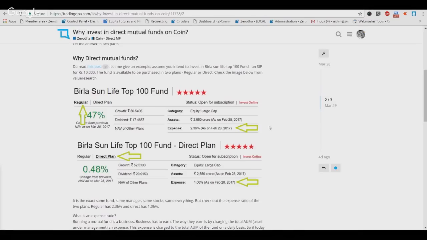Now, a couple of issues with doing it this way. For every fund house you will have to go separately. Assuming you want to buy Birla Sun Life, and tomorrow you want to buy Reliance Tax Saver, you will have to go to two different places and invest into two different folios. As I said, until recently, that was really the only way to do direct mutual funds.